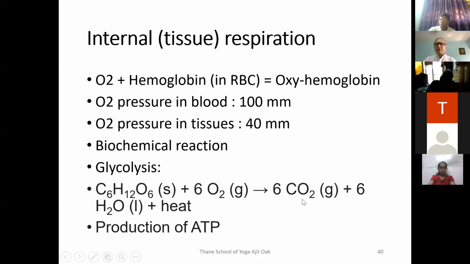This is the ATP. Now, as we can see, the cells utilize oxygen, and carbon dioxide is a product of that reaction, plus water. The excess water is required for the body. So any extra water produced here will be thrown out of the lungs as vapor, and the carbon dioxide will come back to the RBCs. So that will become deoxygenated blood. More carbon dioxide will again be transferred to the alveoli and thrown out of the body. These are the waste products which are to be thrown out of the body. This is the internal respiration.